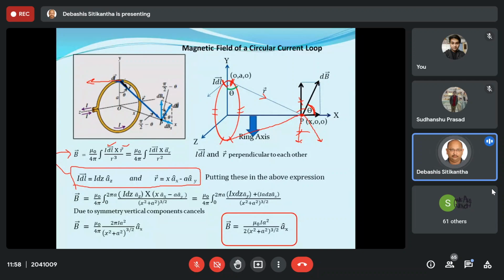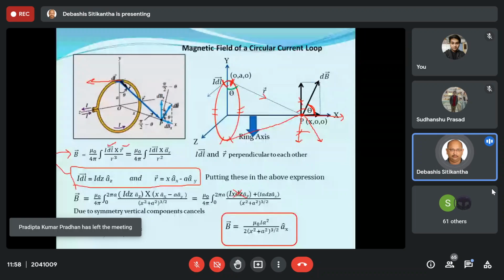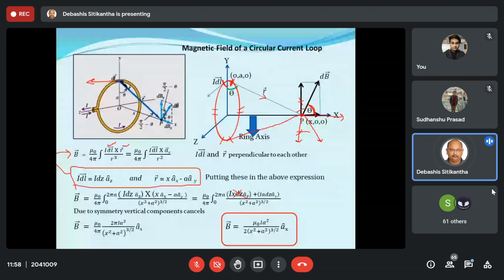So it is only the x components, or rather ax cap components, which are going to add up. So all this term is simply going to be equal to 0, or we are not going to consider it, because these elements, because of the symmetry, cancel out each other's effect.